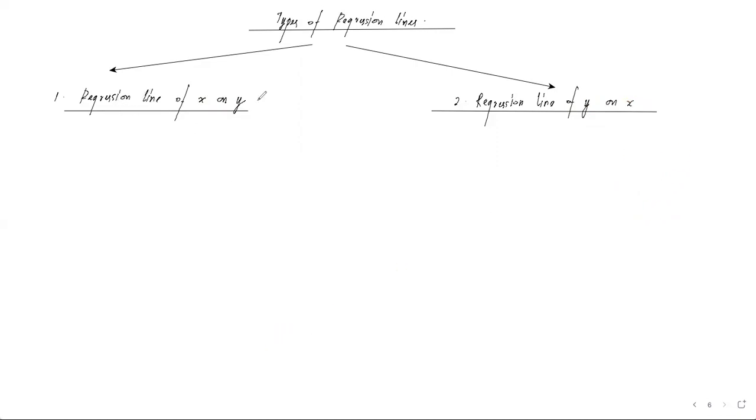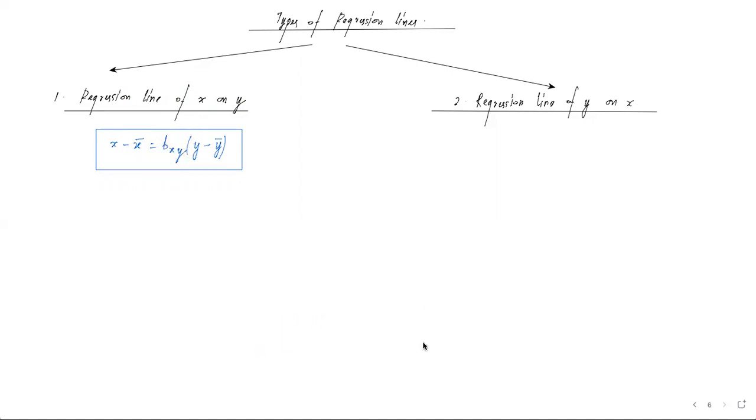As I said, the regression line of x on y: if I write the formula, x minus x bar is equal to bxy into y minus y bar. Very easy to understand here. The regression line of x on y: x was mentioned first, so x will be on the left side, y will be on the right side. The line equation is of x on y, so the regression coefficient will also be x on y. This bxy signifies the regression coefficient of x on y.